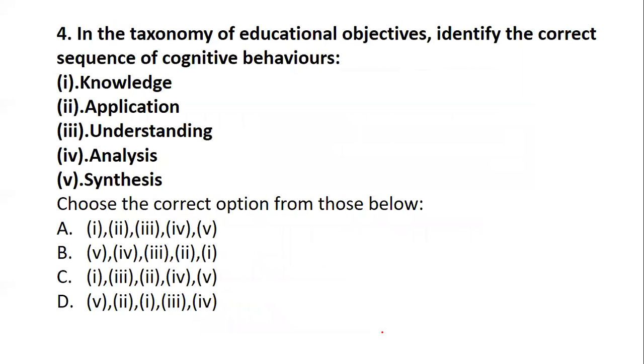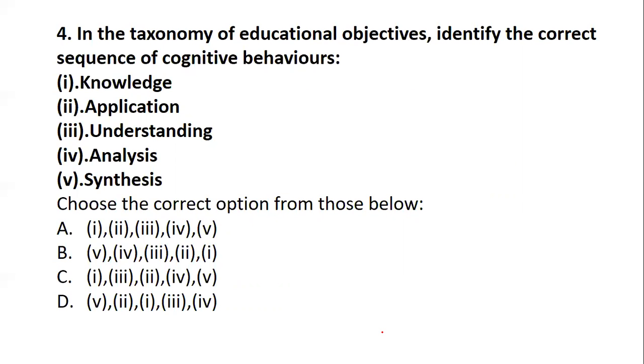Okay. Coming to question number 4. As I said, whenever I have taken a theory class or MCQ classes, I have always emphasized this type of question, stating that such questions are very commonly seen in the UGC NET examination.